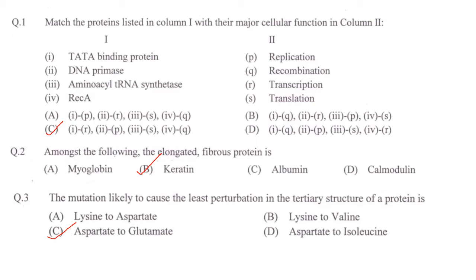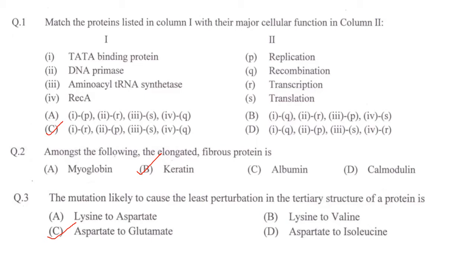Coming to the first question, match the proteins listed in column 1 with their major cellular function in column 2. So they have given TATA binding protein. TATA binding protein is for transcription. So one is R. So option C will be correct, but we will check for the others also. DNA primase is in replication, so that's correct. Aminoacyl tRNA synthetase is for translation and REC is for recombination. So option C is correct.